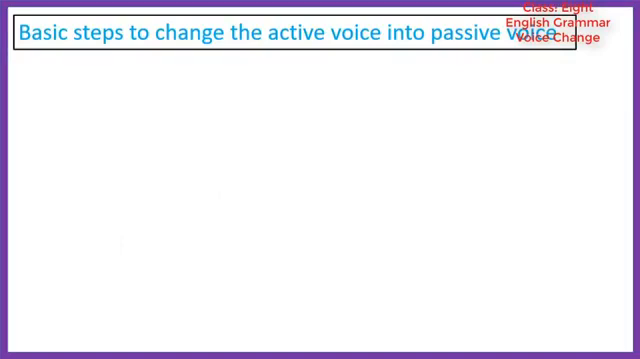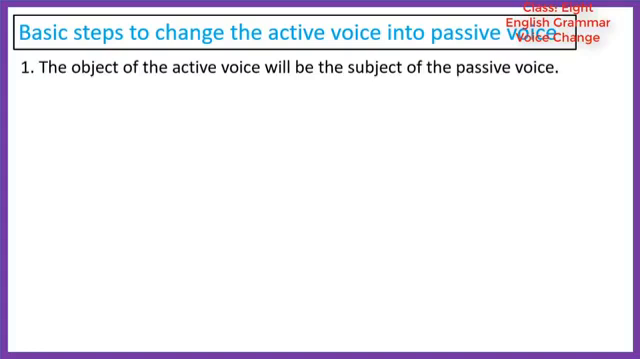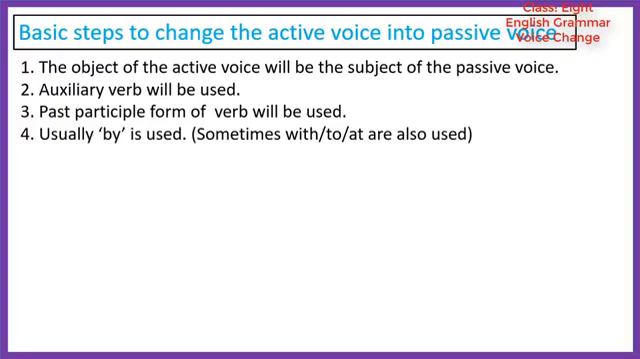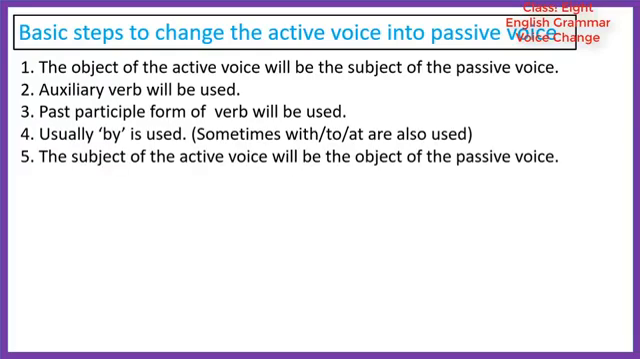Now we will see the basic steps to change the active voice into passive voice. Number 1, the object of the active voice will be the subject of the passive voice. Number 2, auxiliary verb will be used. Number 3, past participle form of transitive verb will be used. Then we usually use by, sometimes we also use with, to, at, etc. Number 5, the subject of the active voice will be the object of the passive voice.